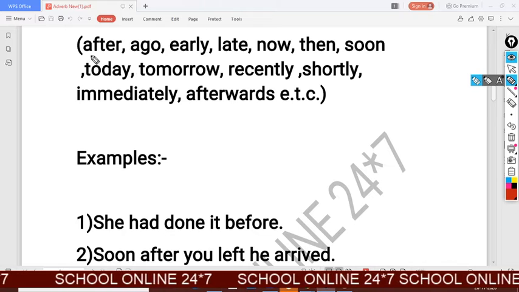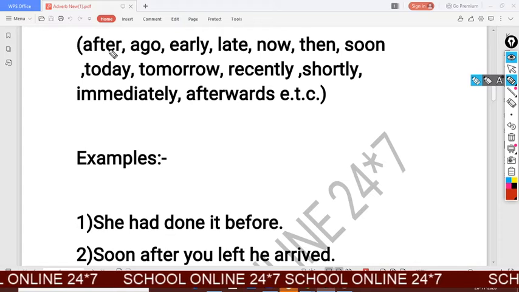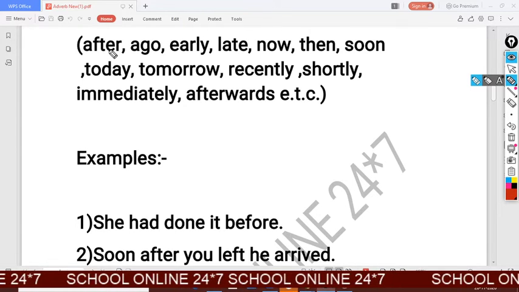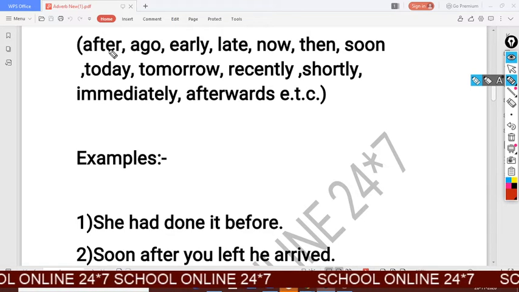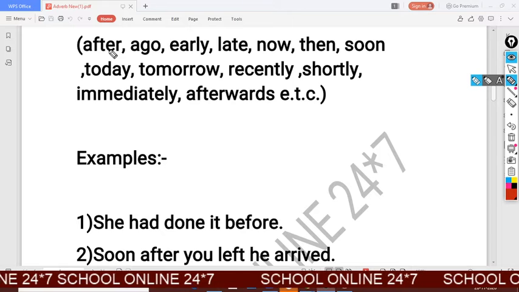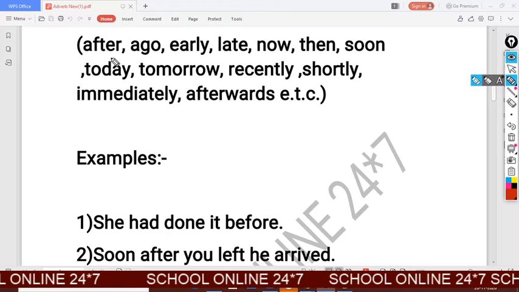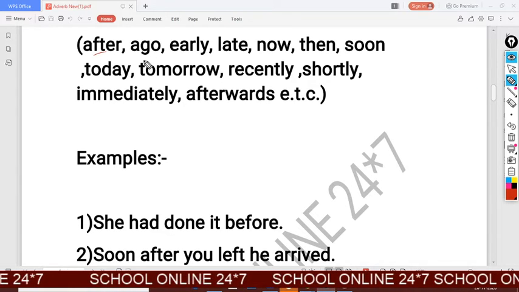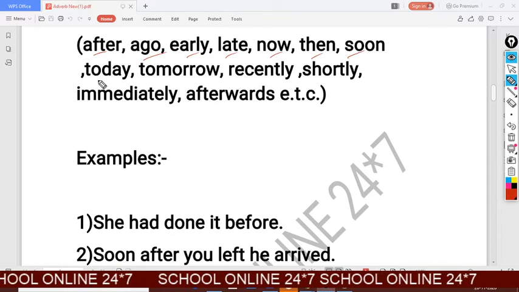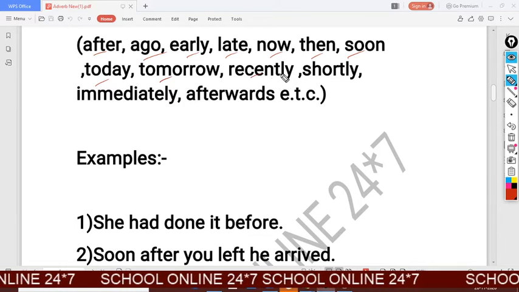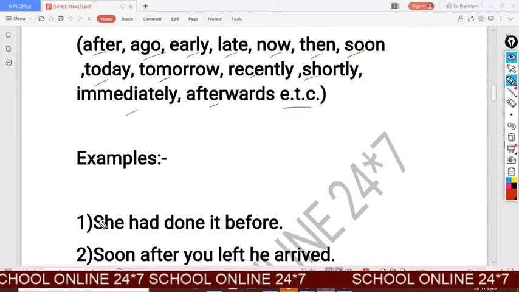These are some words which we use in adverb of time, and if you learn these words, it will be easy for you to identify adverb of time. These words are always present in adverb of time: after, ago, early, late, now, then, soon, today, tomorrow, recently, shortly, immediately, and afterward, etc.